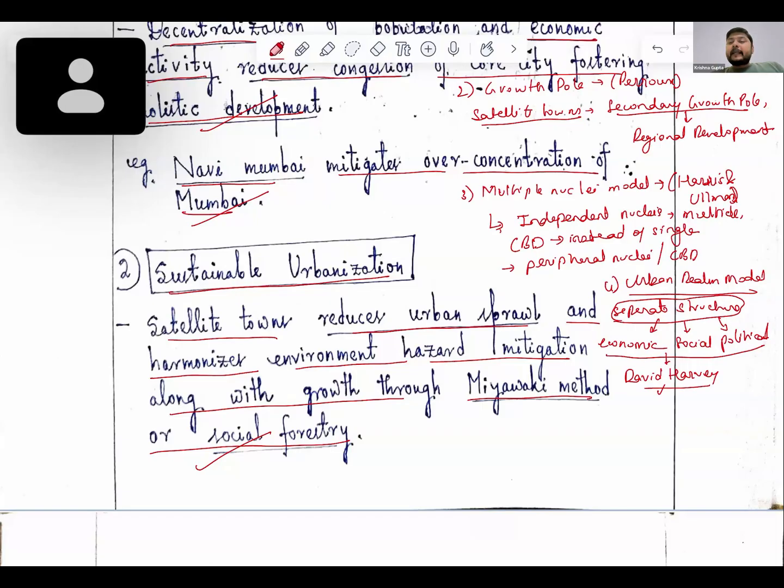So this will also be linked along with the development which is taking place in the satellite town. For example, certain satellite towns will have migration from a single state, and they will have a certain kind of social status. They will have a certain kind of linguistic part as well. This is seen in various regions. So this will also address the economic similarity, social similarity, political similarity, and also the cultural similarity seen here. These are quite important in this part.